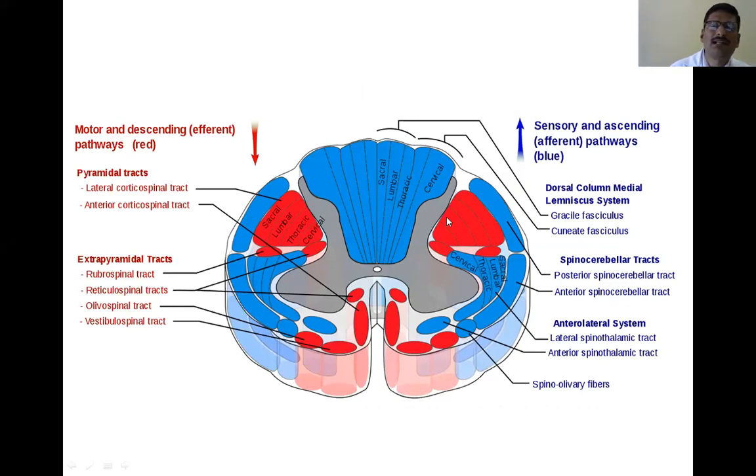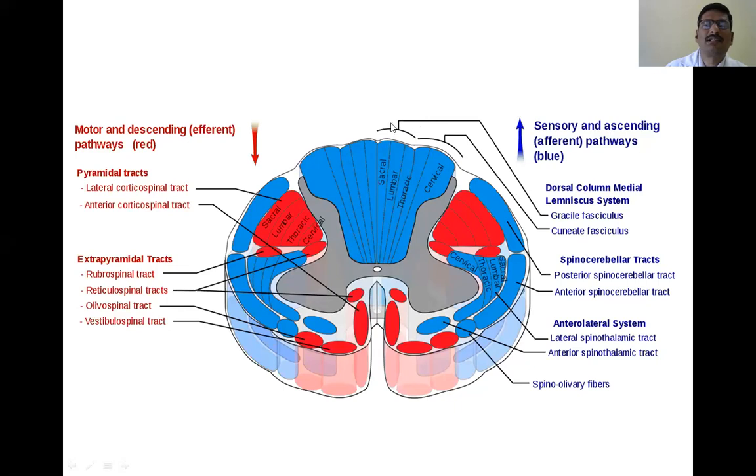So this tract is called the dorsal column tract, or tract of gracilis and cuneatus. This is the fasciculus gracilis, and this is the cuneate fasciculus.